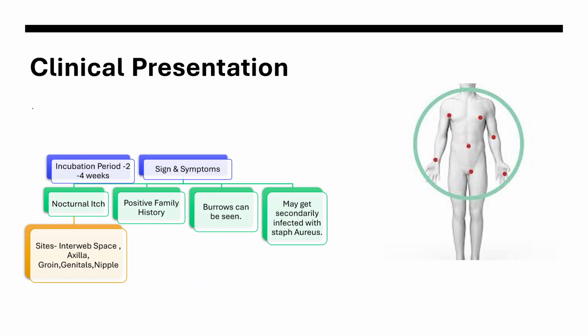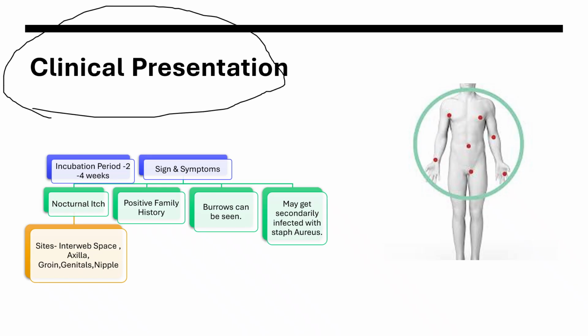The fourth thing is that the clinical presentation is really important to know. The incubation period is 2 to 4 weeks. You can have contact with an affected individual, and if you got the mite in your skin, it can manifest all the clinical presentation after an incubation period of 2 to 4 weeks. It's good to know this. Now the signs and symptoms include the nocturnal itch. These are really important slides to know so you can pick up a question in your exams, or make out the differential for other diseases. Nocturnal itch is a classical presentation, and a positive family history is also noted.